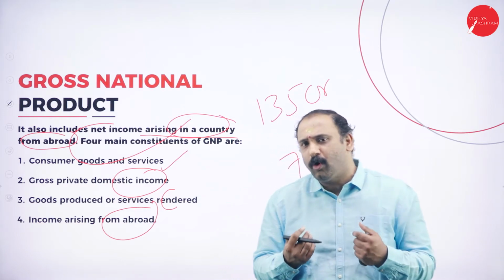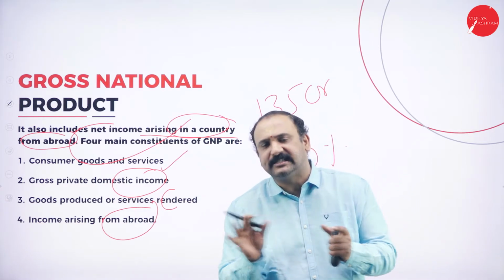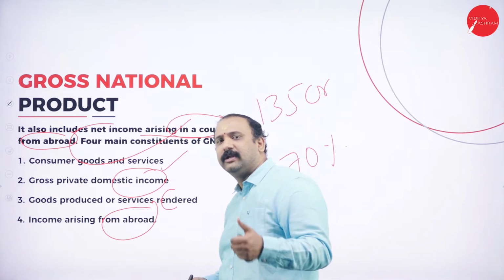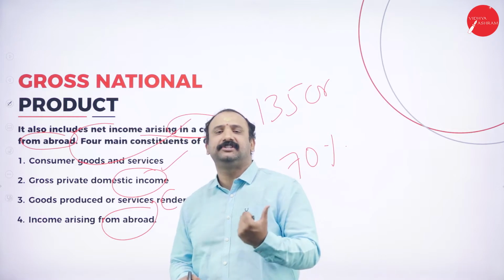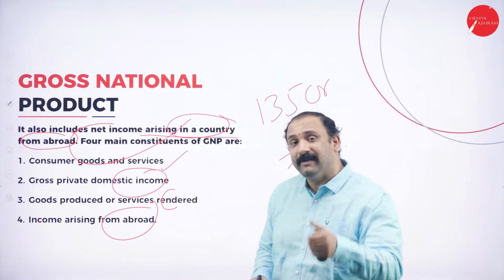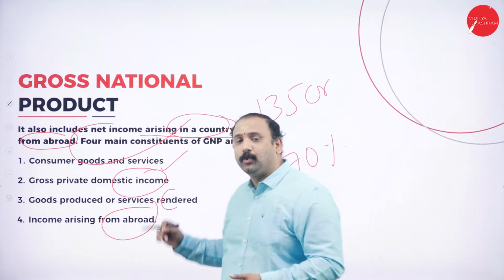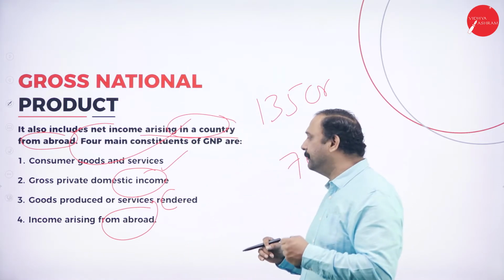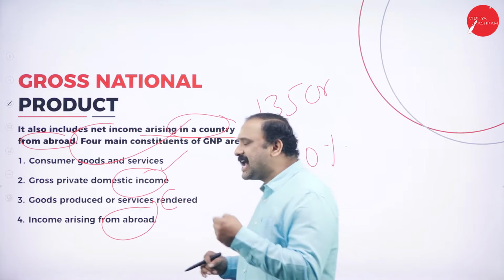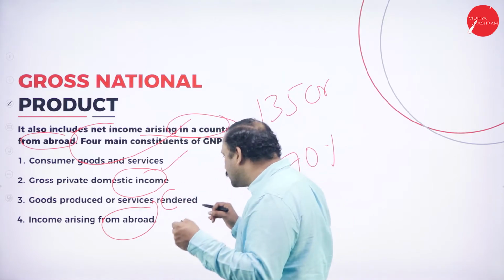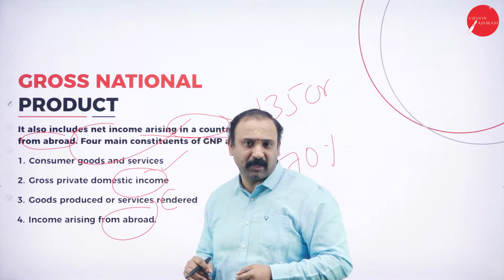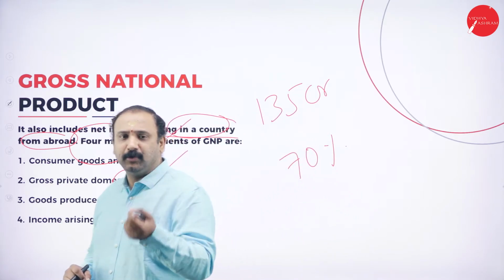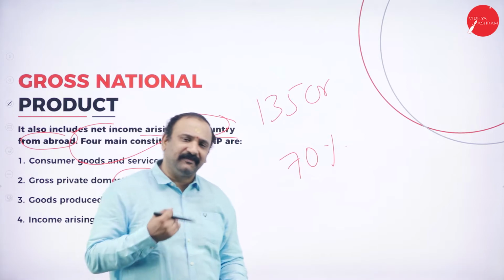Because we don't go as a figurative head saying that this is the actual income. For many sectors, we are not even able to calculate the actual income. We just go by assumptions. But in order to make the GNP true, we need to include the private domestic income, which is very, very important here. Followed by the goods and services produced and rendered that we are talking about. So we have rendered some goods and services. We have produced and sold them across. We have given some services.